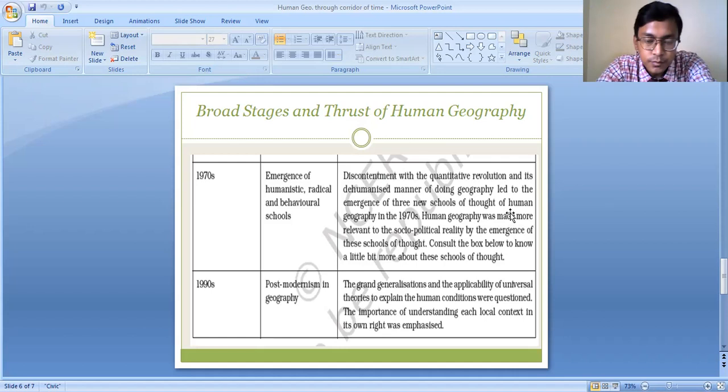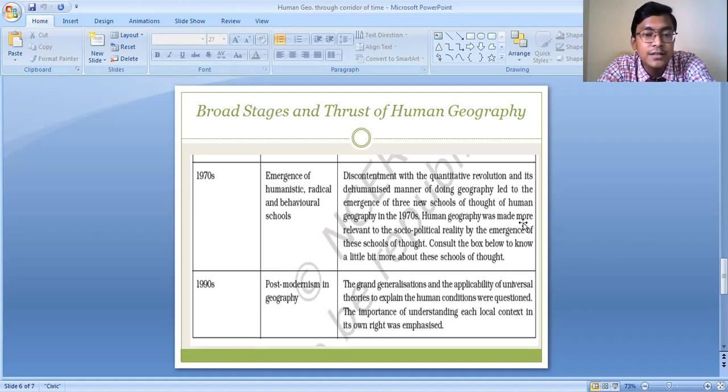This group of geographers who were discontent, dissatisfied with the quantitative revolution, led to the emergence of three new schools of thought, three new groups of geographers, during the 1970s. So human geography was made more relevant to the socio-political reality by the emergence of these schools of thought.